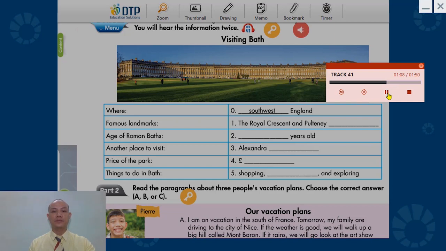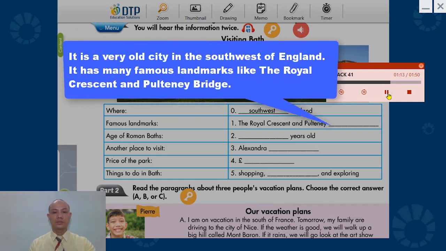If you are going to go to England this summer, you should visit Bath. It is a very old city in the southwest of England. It has many famous landmarks, like the Royal Crescent and Pulteney Bridge.